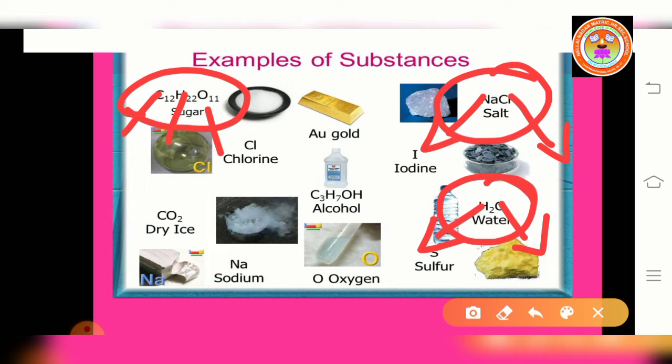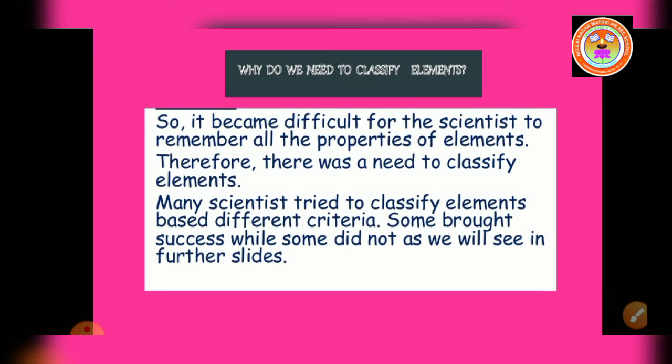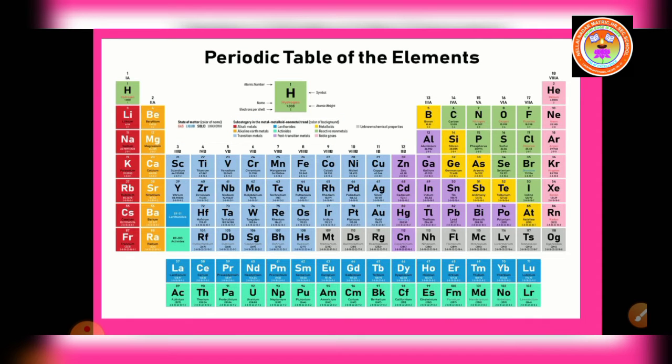All the elements are unique in their nature and property. So, we need to classify the elements. To categorize these elements according to their properties, scientists started to look for a way. Now, 118 elements have been discovered. As different elements were being discovered, scientists gathered more and more information about the properties of these elements.